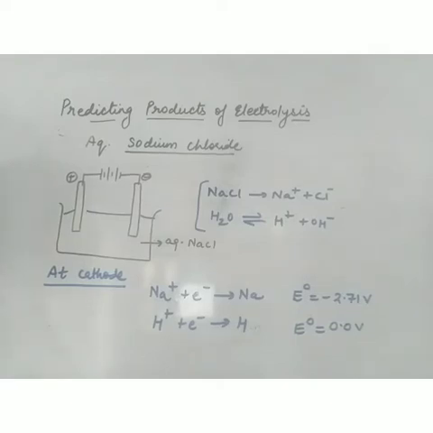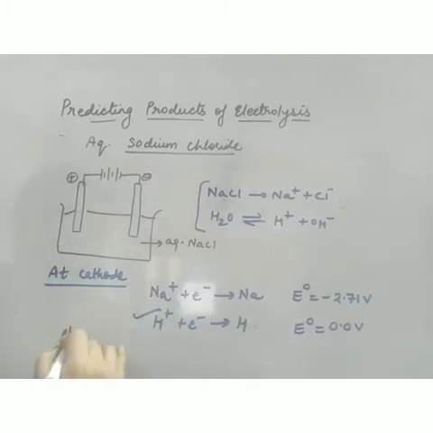Now there are two probable reactions, and any one of them will occur at cathode, because it is not possible that two cations are moving at the cathode. Only one will go. At cathode the reaction having higher reduction potential, higher E naught, is preferred. Which is having higher reduction potential? This one.